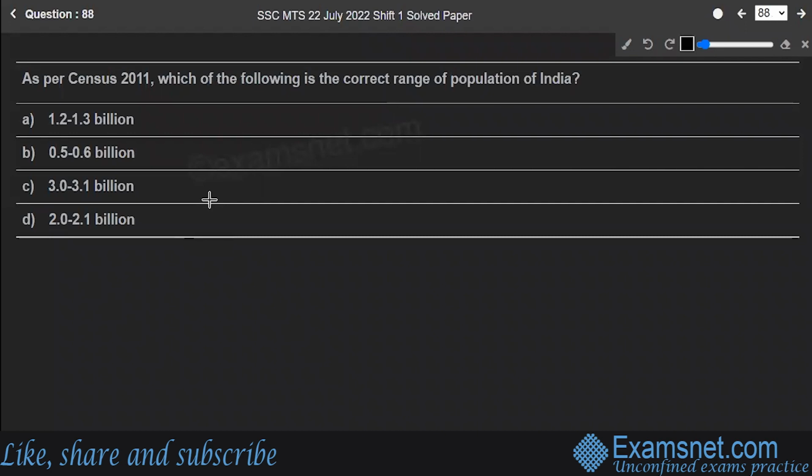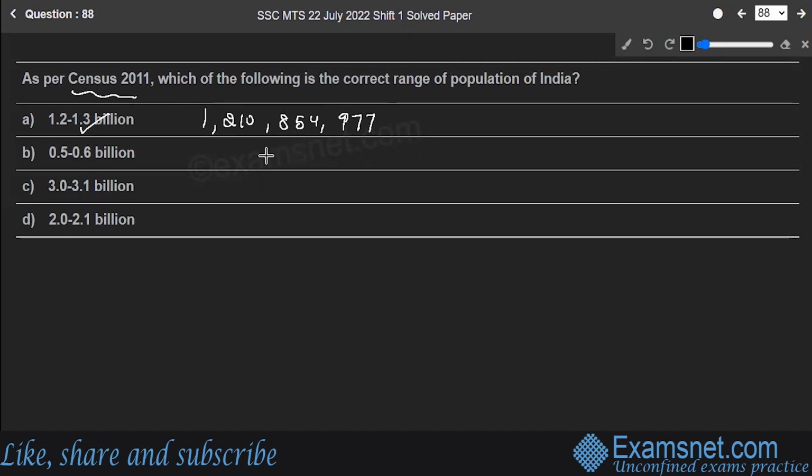As per census 2011, which of the following is the correct range of population of India? Four options are given and you have to find out the right one. Well, the correct answer is 1.2 to 1.3 billion. The population of India as per the 2011 census was such a big number. It was somewhat equal to 1 billion, actually more than 1 billion.